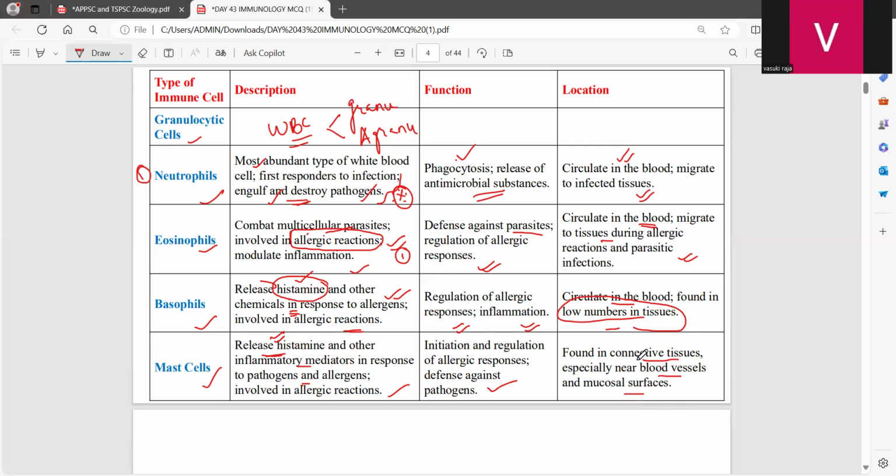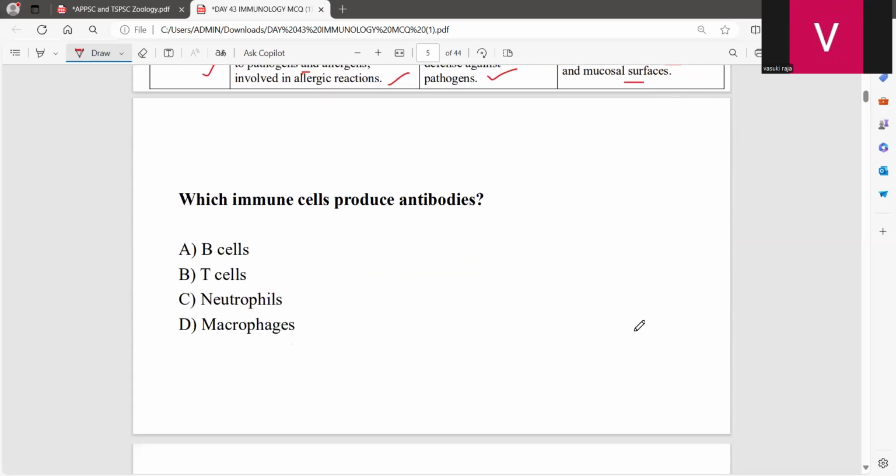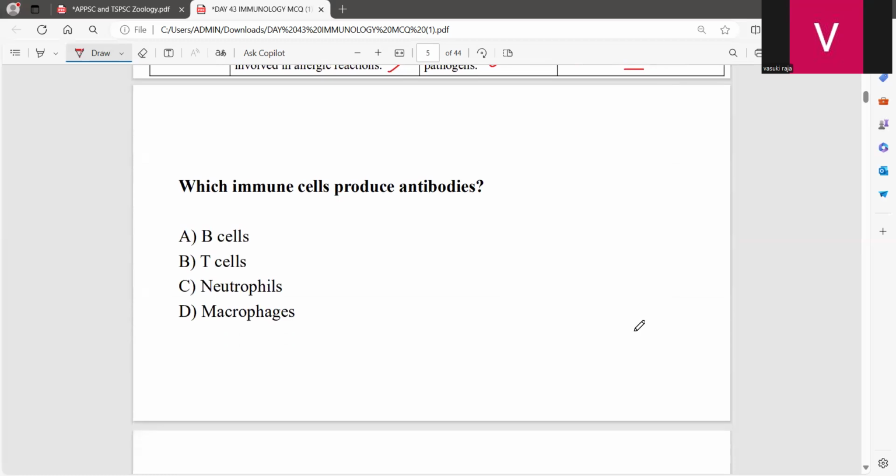So these are all the types of immune cells, and these are all important cells involved in the immune system. So the first question: which immune cells produce the antibodies? Answer me quickly.